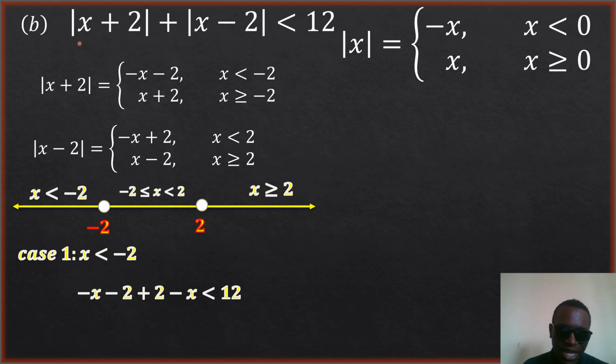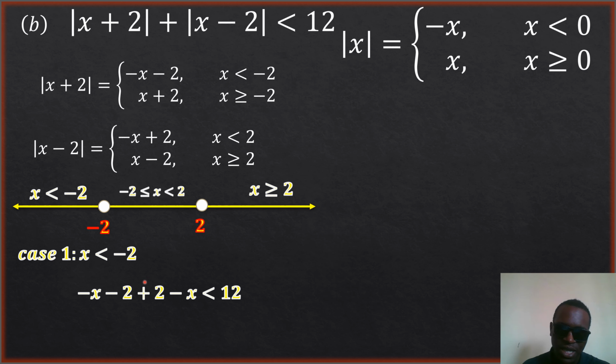Then x minus 2, when x is less than negative 2, will take the negative value, because we are starting from 2, 1, 0, negative 1, negative 2, and going far to the left. So the absolute value of x minus 2 will take negative x plus 2, which I'll write as 2 minus x.